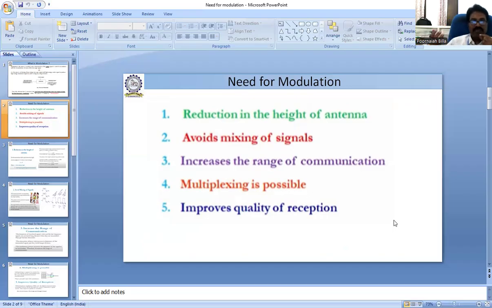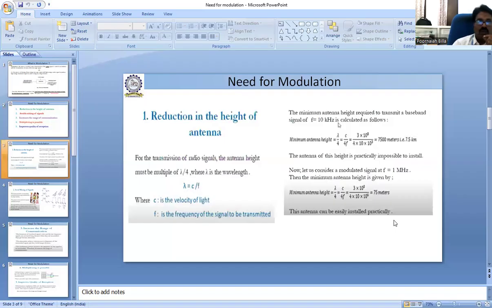Generally, we transmit information from one place to another, and the information signal is a low frequency signal. When we directly transmit a low frequency signal, the height of the antenna must be very high. It is not possible to fabricate an antenna of such great height. That's why we modulate the signal.